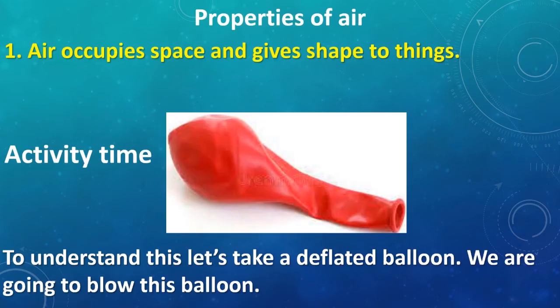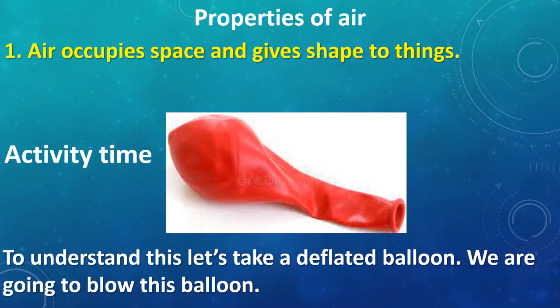The first property says air occupies space and gives shapes to things. There's this activity time before the bonus time in this video. This is the twist. To understand this property, we have to take a deflated balloon which we have not blown. Now we are going to blow this balloon.